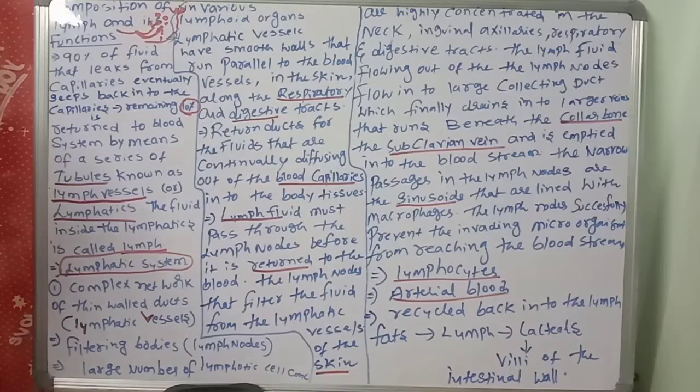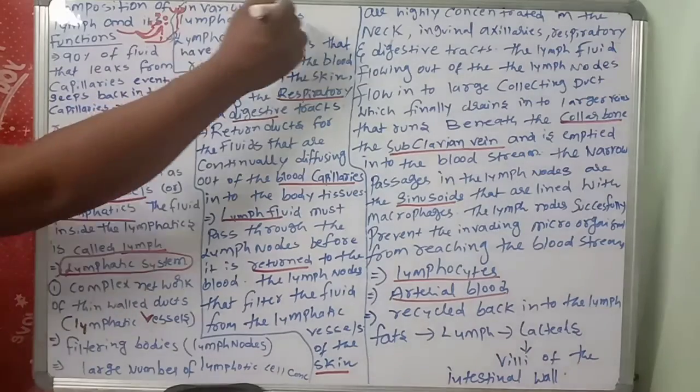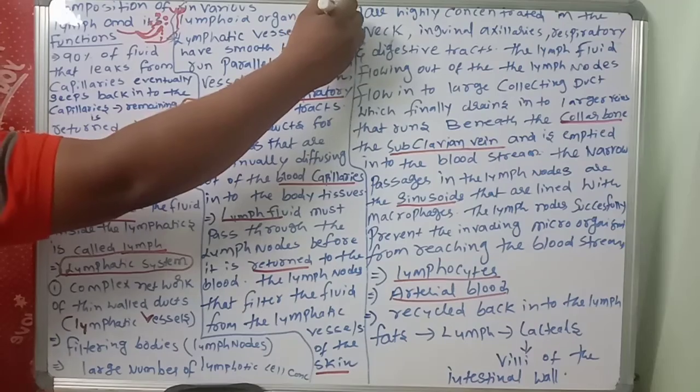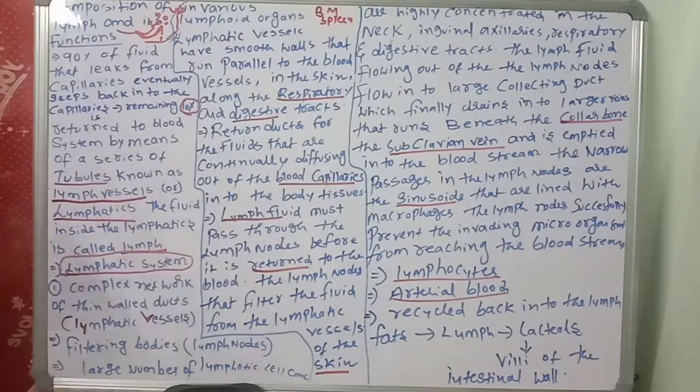And a large number of lymphoid cells are concentrated in various lymphoid organs. What are the lymphoid organs? Can you tell me examples of lymphoid organs? You know, bone marrow, spleen. These are all lymphoid organs.